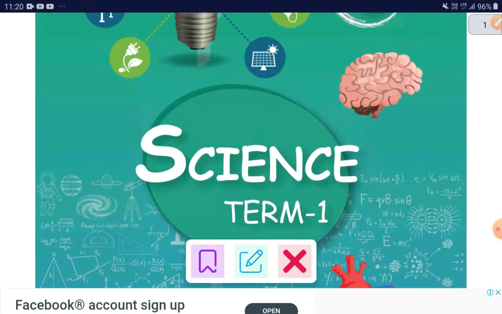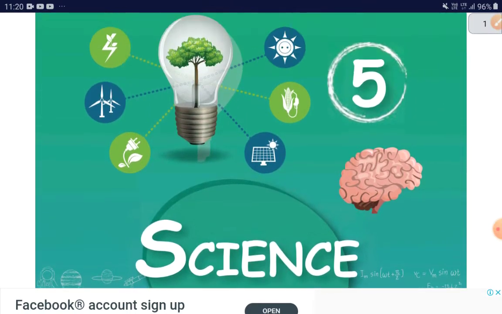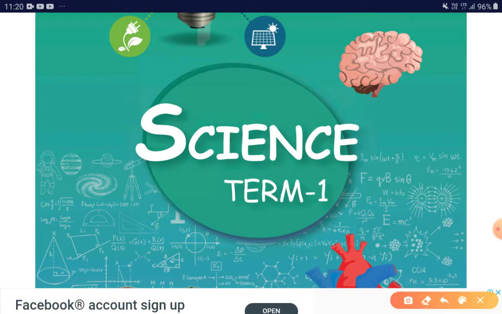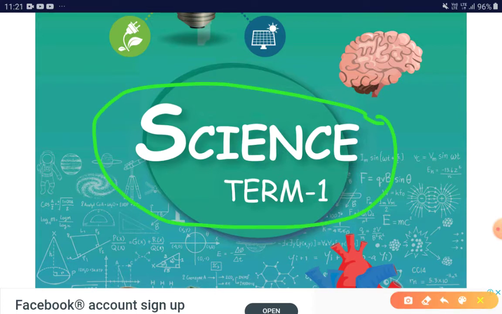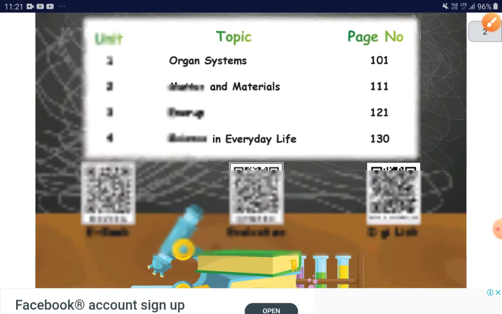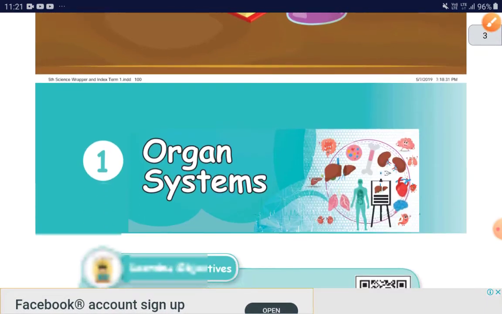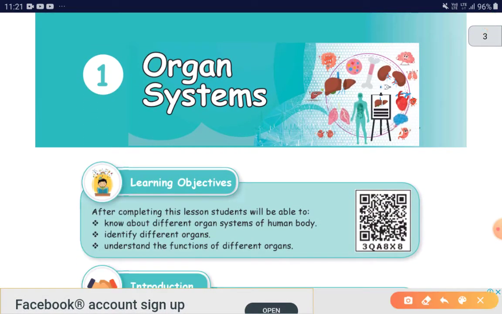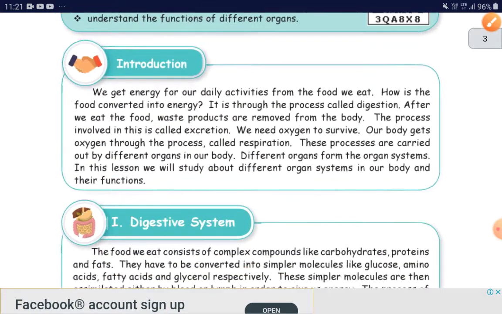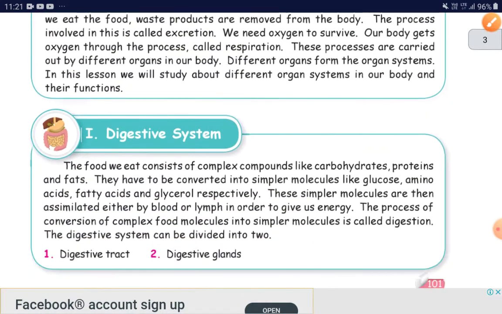Today we are going to study science for standard 5. What is our first lesson? Our first lesson is organ systems. Beautiful lesson, right? So you are all happy to study organ systems. So I'll be starting the lesson. Are you ready? Okay, you are all ready.